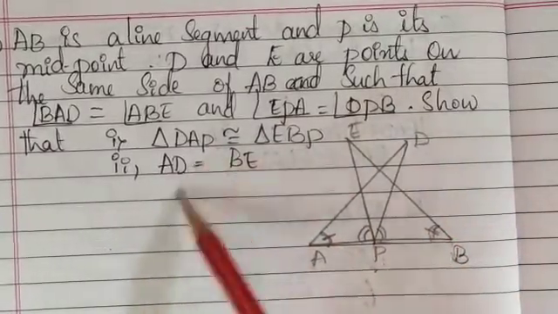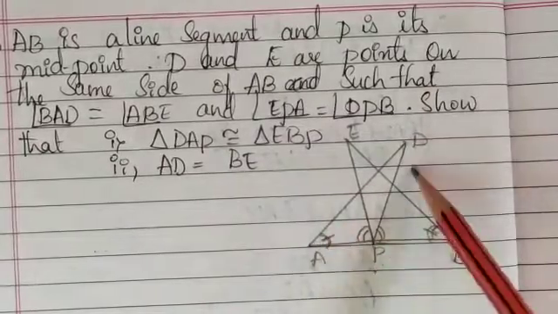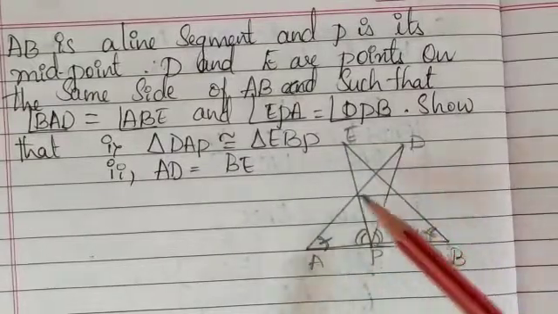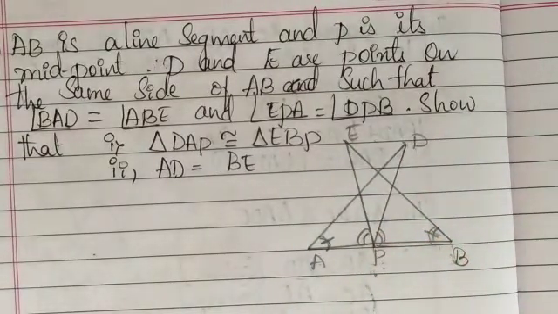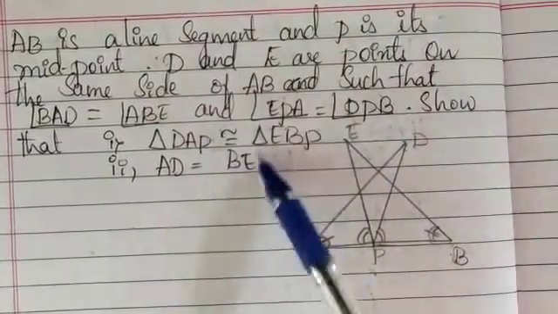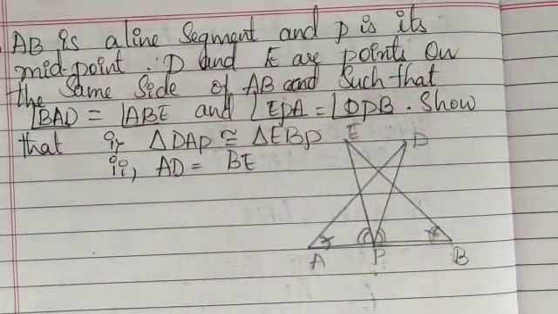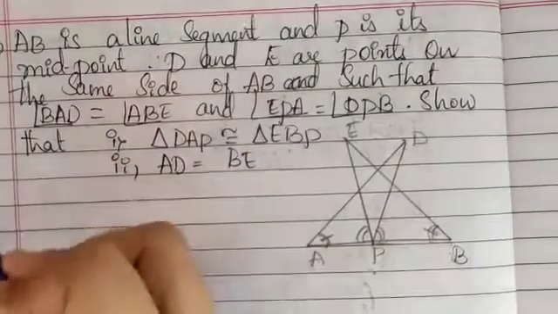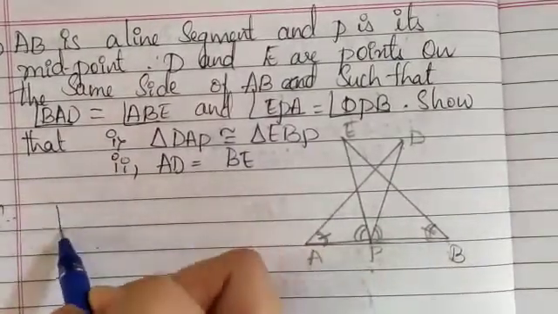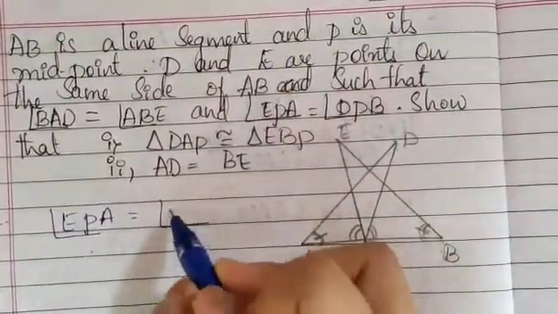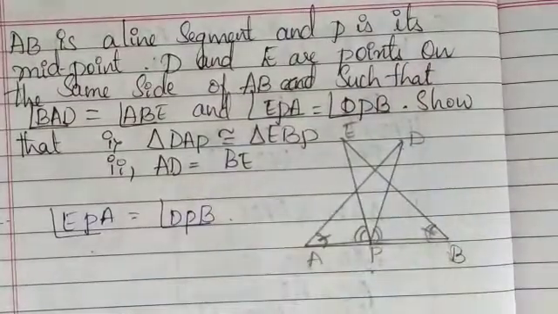Show that triangle DAP is congruent to triangle EBP. This is one triangle, and this is another triangle. If I prove these two are equal, then I can say that AD, which is on the sides of triangle DAP, is equal to BE, which is on the sides of triangle EPB. So to do that, the same thing like previously what we have done, we are going to do it here. So let me take the solution. Here given EPA, that is this one, is the same as DPB.